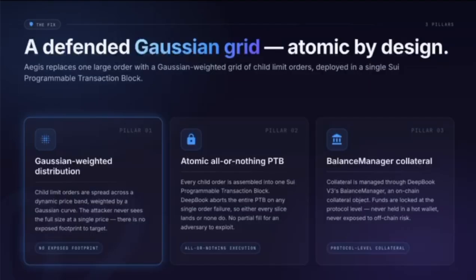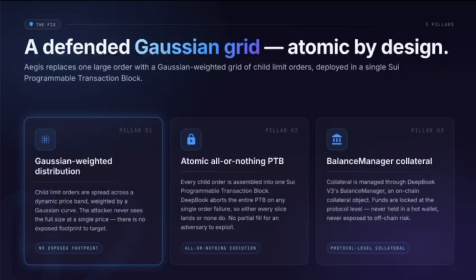So instead of placing one large visible order, Aegis breaks it into many smaller child orders spread across a price range, weighted by a Gaussian curve, so the biggest allocations land near the best price and smaller ones taper out towards the edges. No bot ever sees your full size at one single price level.